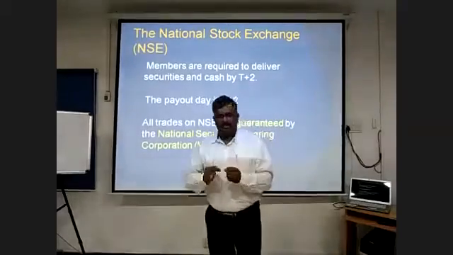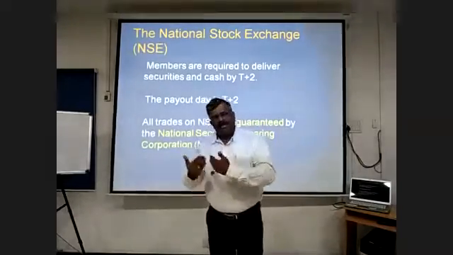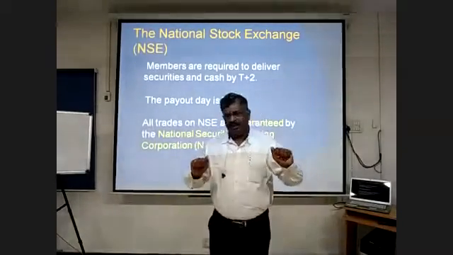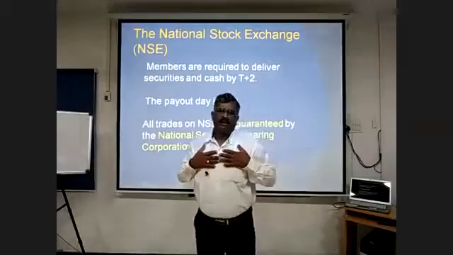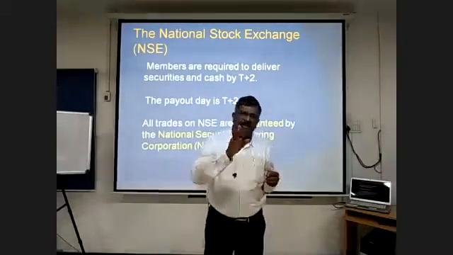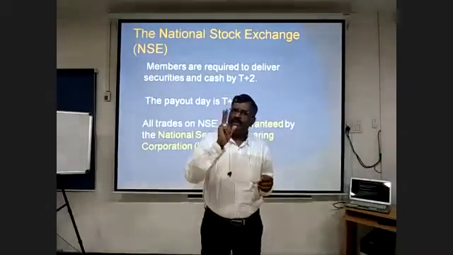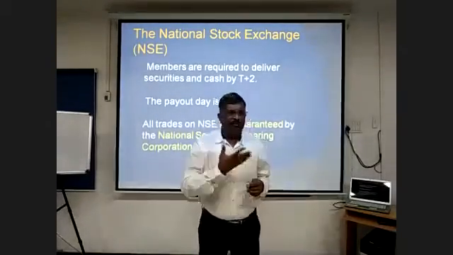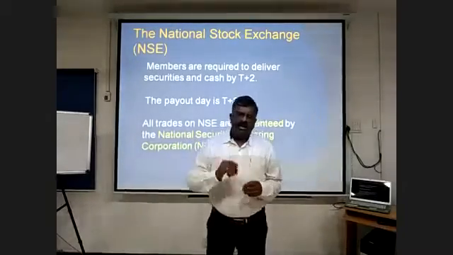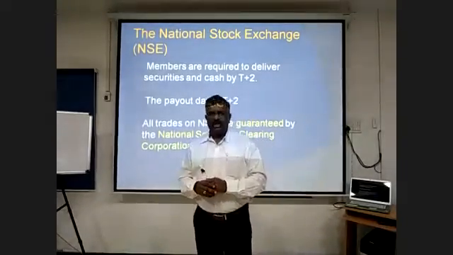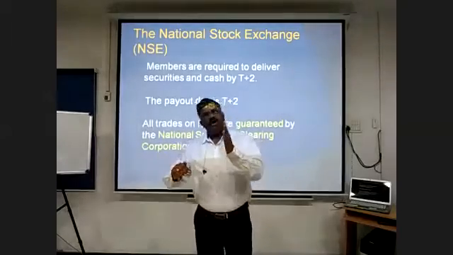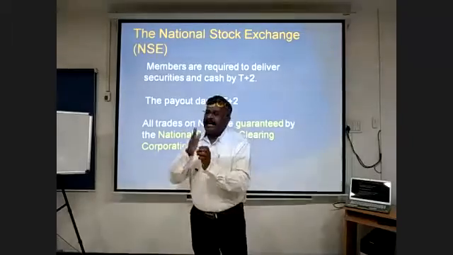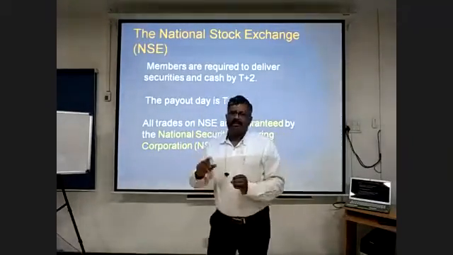So this is the basic process. Now I will go one more step. When somebody comes to give a selling order, and the sale has been executed, that means the transaction is completed. So who is my counterpart? Please understand, friends, when you sell or buy property, two parties are involved. There is a contract. I hope you would have studied some portion of the Contract Act. Somebody is selling, somebody is buying, at a particular price. Then, on the consideration, when the consideration passes from the buyer to the seller, the rights of the property also should be passed to the buyer from the seller.